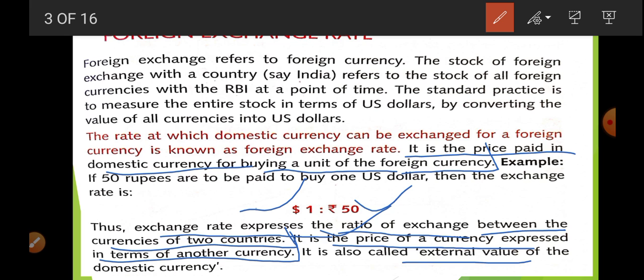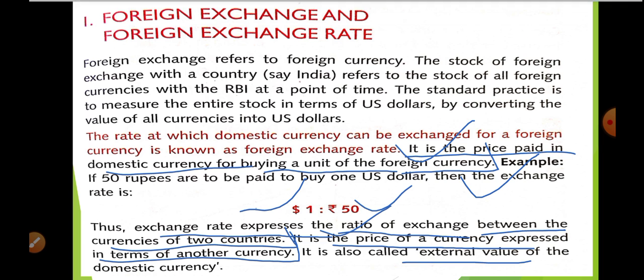That is, how much domestic currency you have to pay to get 1 unit of foreign currency. So this is your external value of domestic currency. So in simplest manner, on this page you are required to understand two things. First, what do you mean by foreign exchange? All the foreign currency refers to foreign exchange. And what is foreign exchange rate? It is the price that you have to pay to get 1 unit of foreign currency.